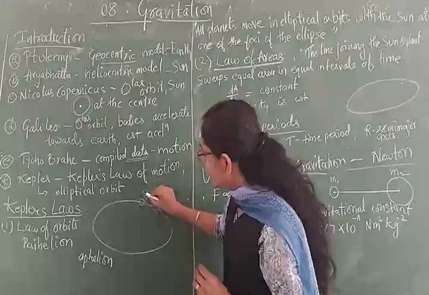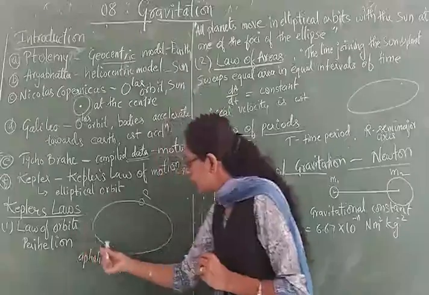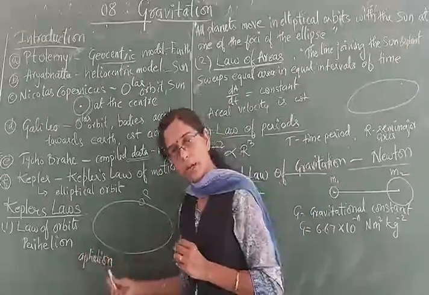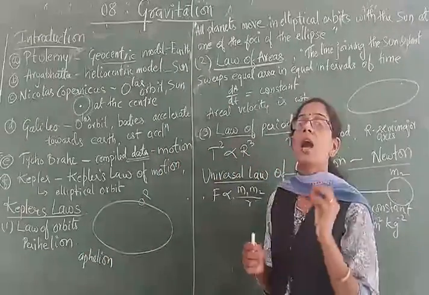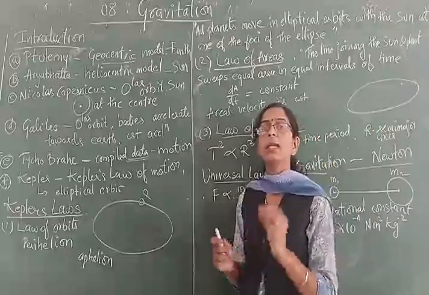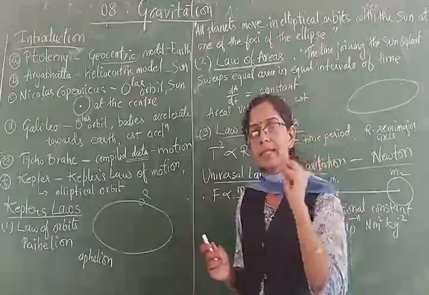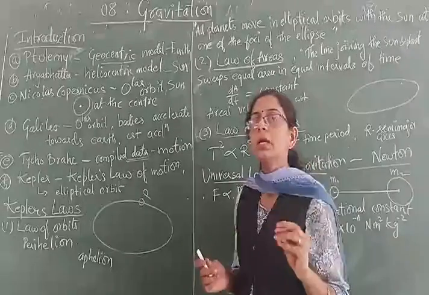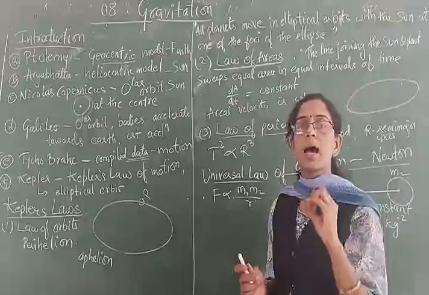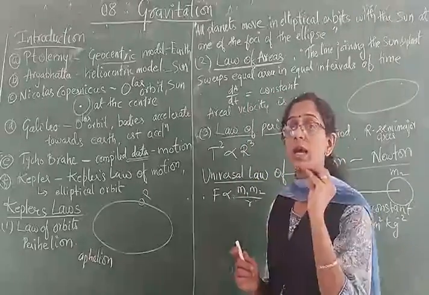If you take one planet P here, it is moving along an elliptical orbit around the sun. And one more condition he gave: instead of lying at the center of that orbit, the sun lies at one of the foci.